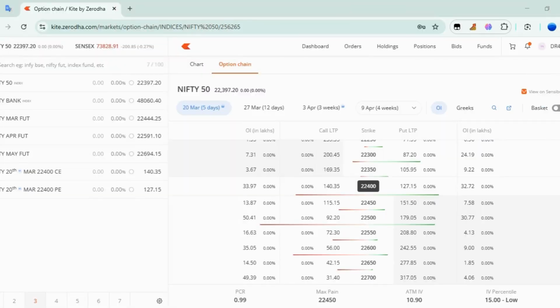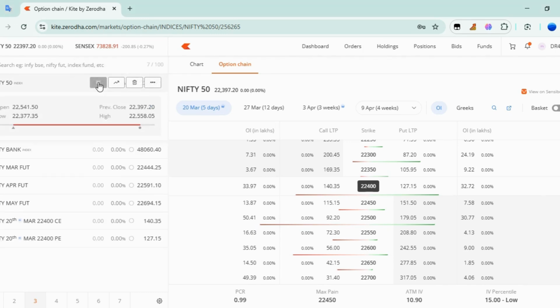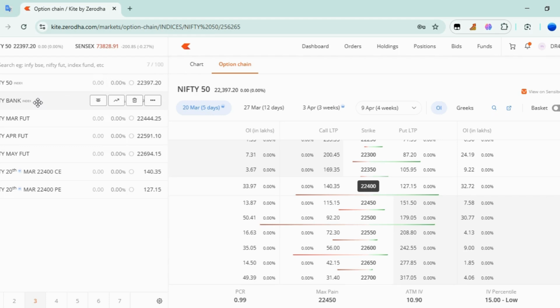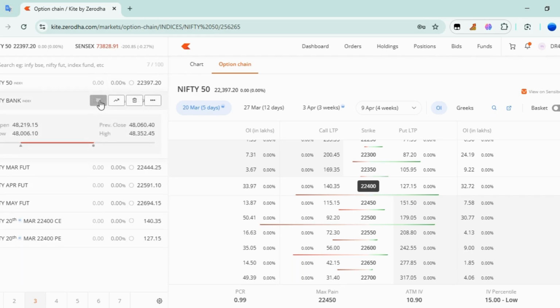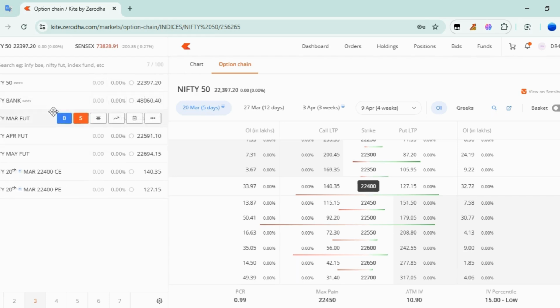Example of futures and options in Zerodha Kite Web. Here you can see the Nifty 50 index. This is the index, so we cannot trade. Similarly, you can see the Nifty Bank index, so we cannot trade here as well. So the next three symbols are futures. This is the March month future, that is the current month future. This is the April month future, and this is the May month future.